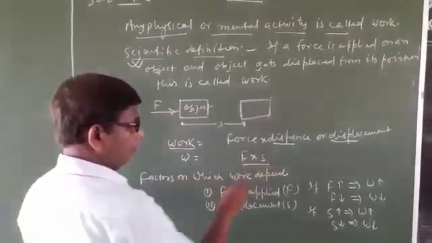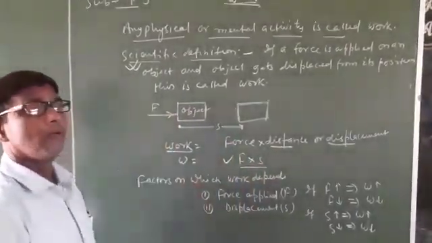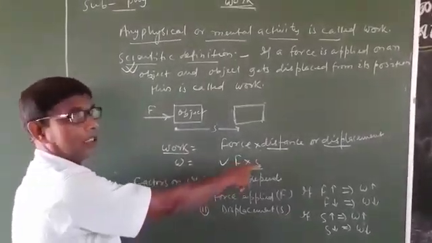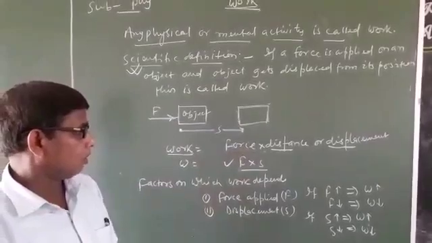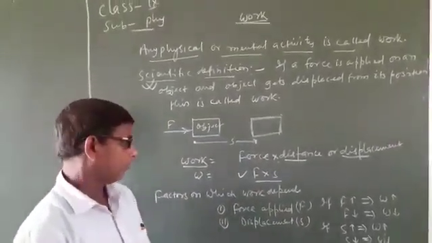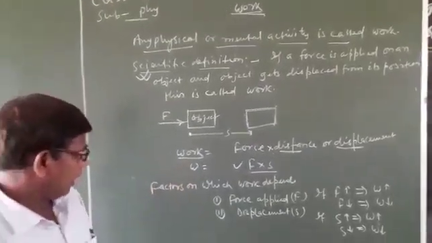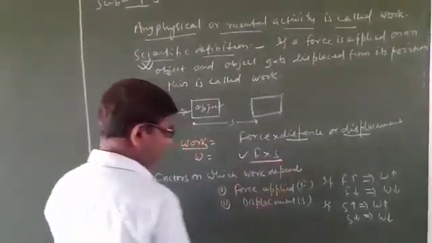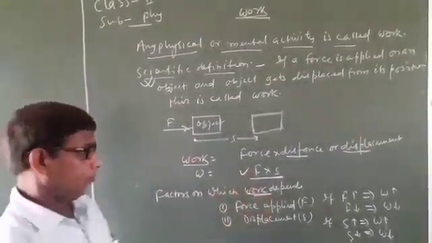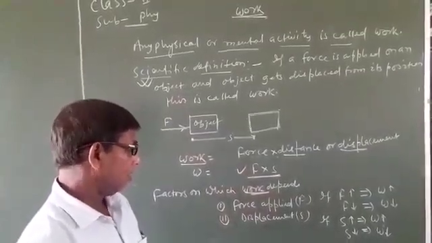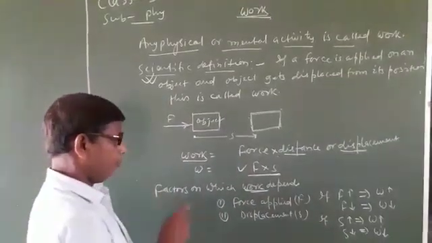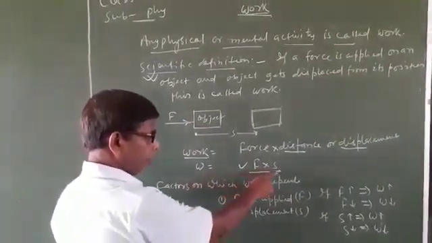So here we have another definition of work. Work is the product of force and distance or displacement. You can also write down that the product of force and distance is called work. Now there is another term here. What are the factors on which work depends? This means more work is done or less work is done. This depends on two factors which are in the formula of work. W equals F into S.